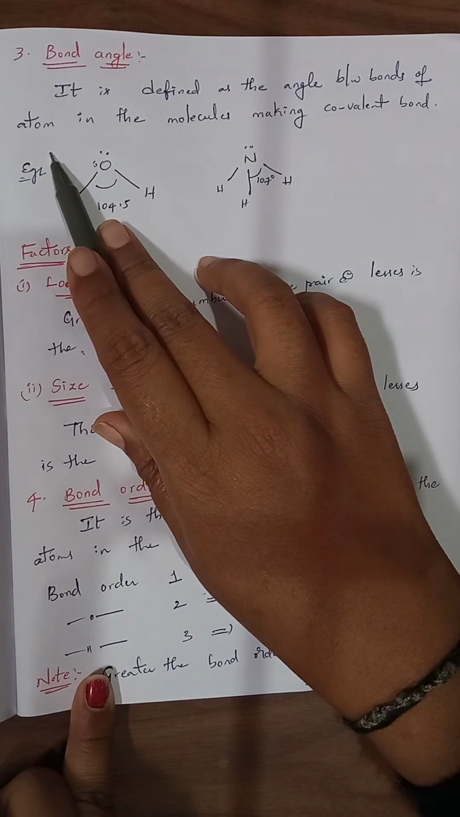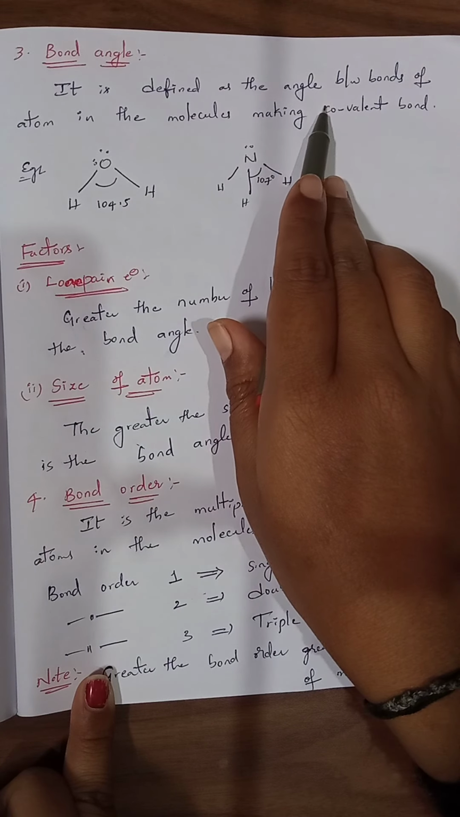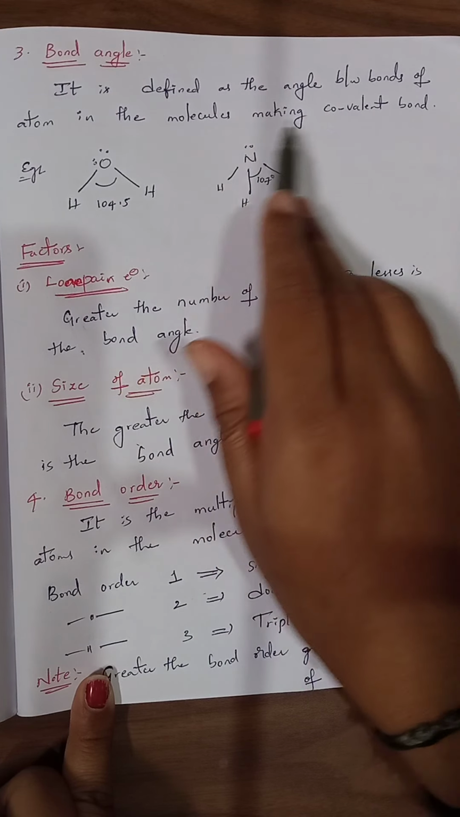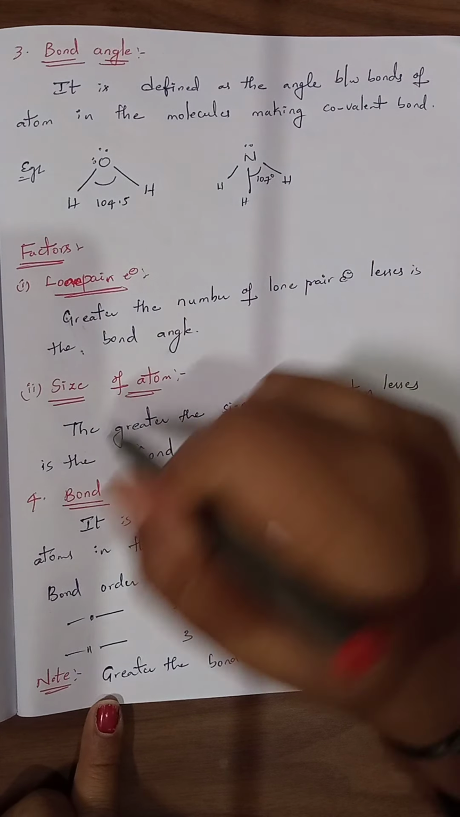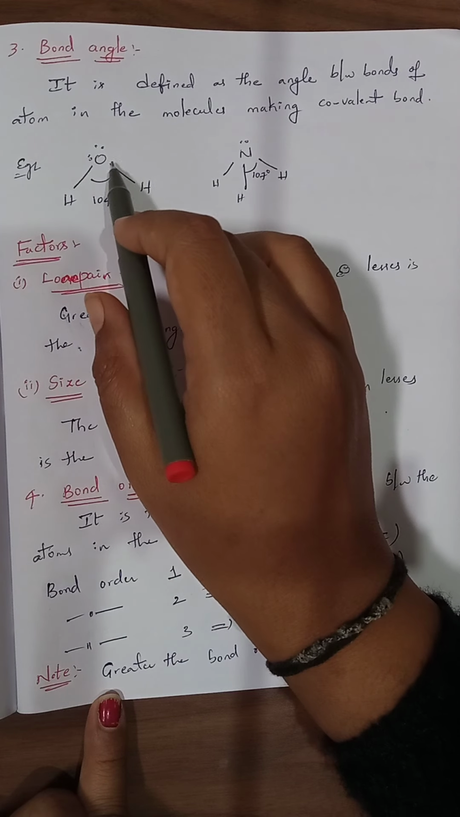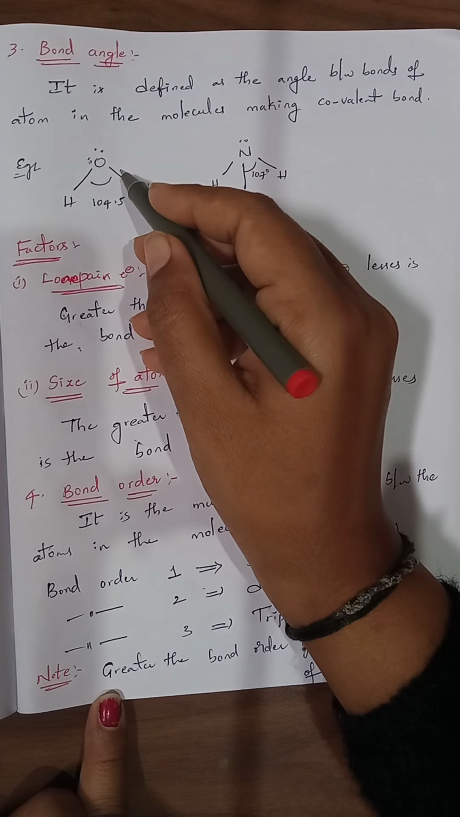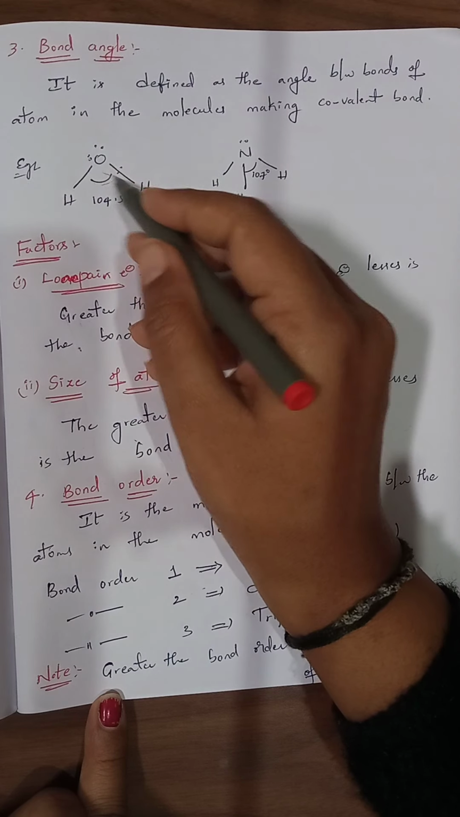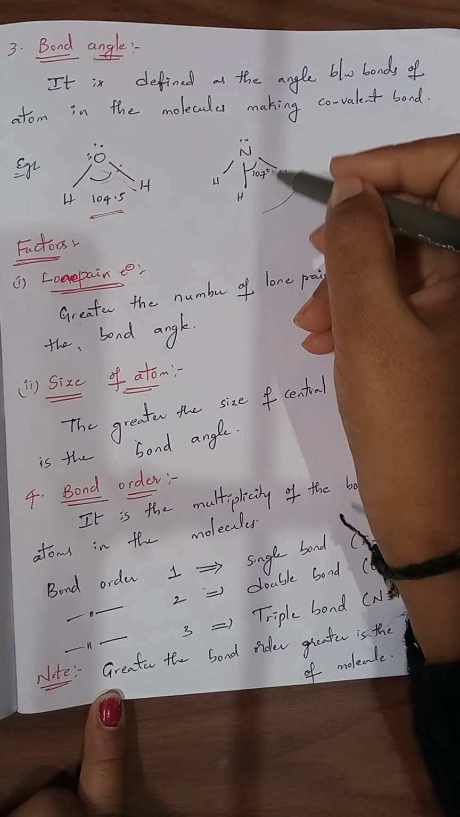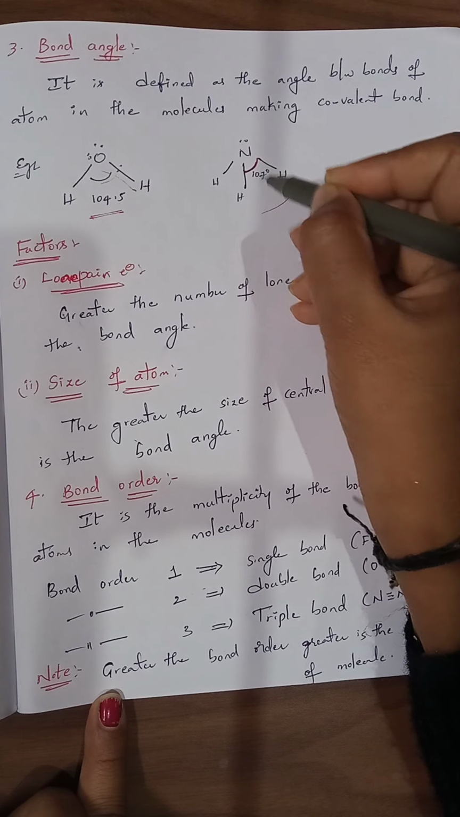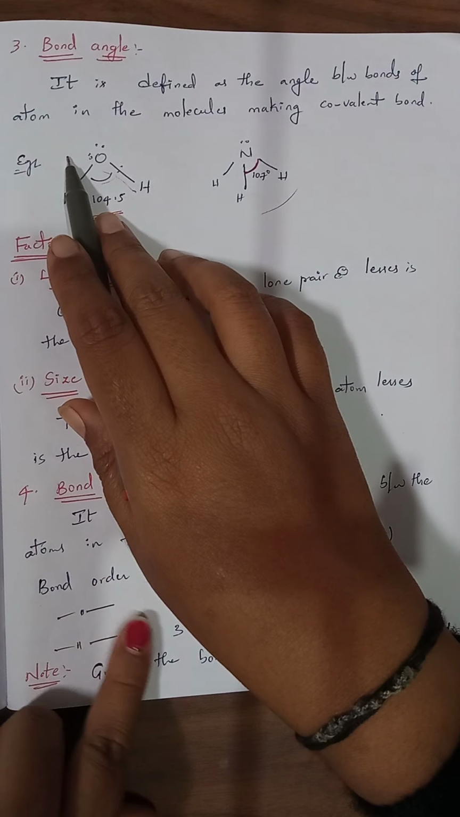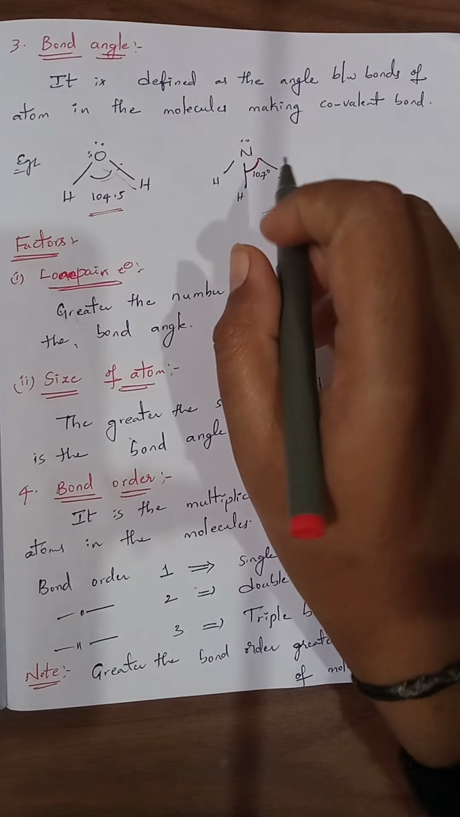In a molecule we can see atoms. Between these bonded atoms some angle is present. That angle between the bonded atoms in the molecule making a covalent bond is called bond angle. For example, we can take the H2O molecule. This H2O molecule contains 2 hydrogens and 1 oxygen. The bond angle between any 2 bonded atoms involved in covalent bond formation is 104.5 degrees. And in the ammonia molecule, the bond angle between any 2 atoms is 107 degrees. That means it is defined as the angle between the bonds of atoms in the molecules making covalent bonds.